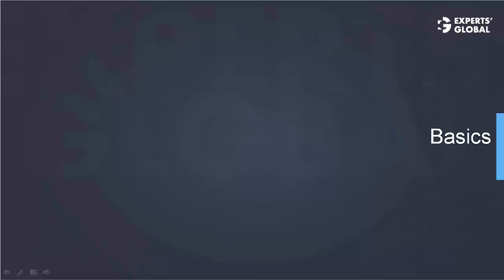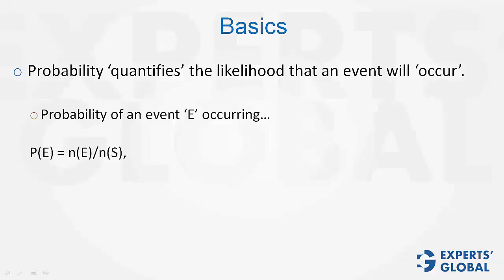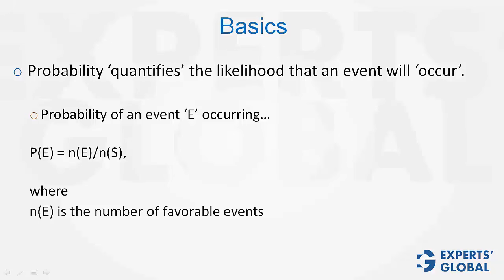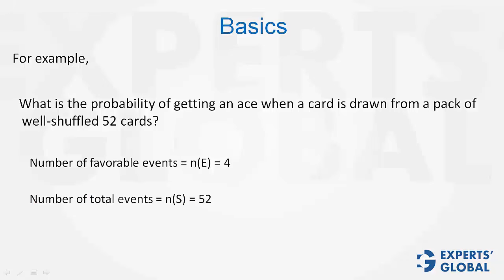Let's now start from the basics. Probability quantifies the likelihood that an event will occur. Probability of an event E occurring is NE divided by NS, where NE is the number of favorable events and NS is the number of total events, the sample space. For example, what is the probability of getting an ace when a card is drawn from a pack of well-shuffled 52 cards? Number of favorable events, NE, is 4. Number of total events, the sample space, is 52. So the required probability is 4/52, or 1/13.